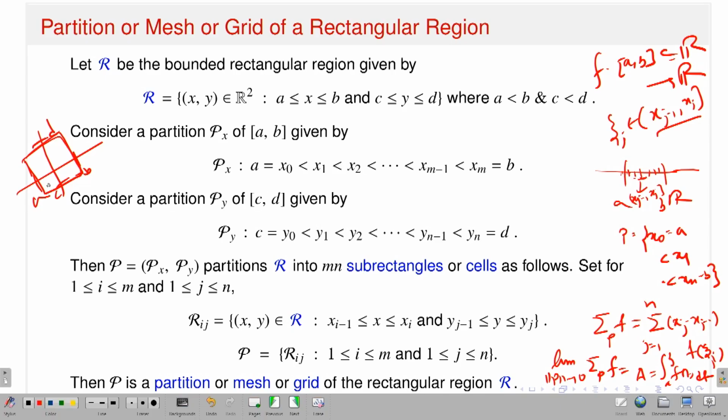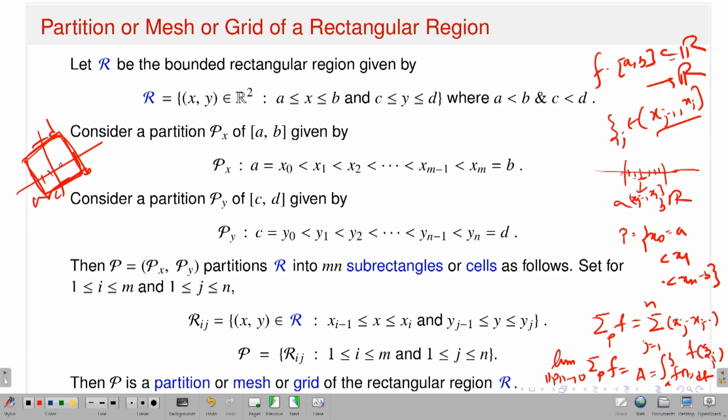as the norm of the partition goes to 0, that will give you the Riemann integrability of your function f in the context of single variable. Similarly, I will set up the parallel in the context of a function defined on some square subset of R2 to R. This time I have a function defined on R2. Instead of taking a partition in AB, you consider a partition of AB as well as a partition of CD.